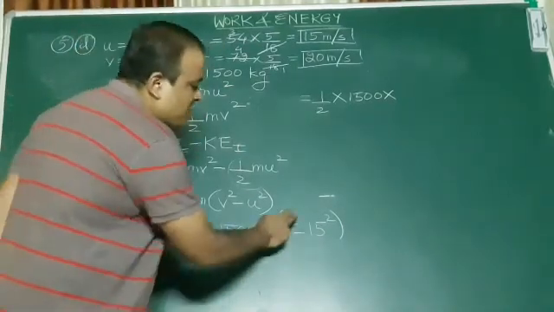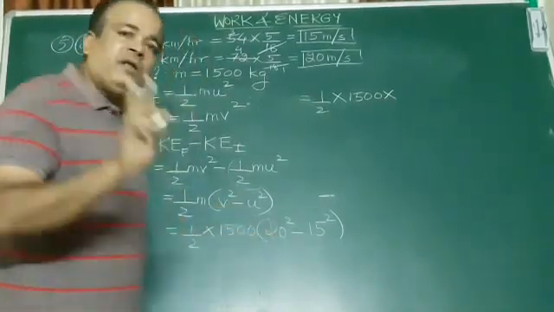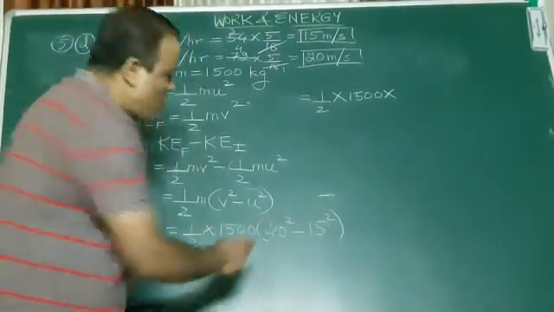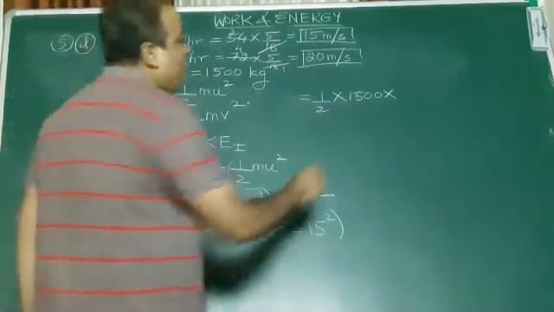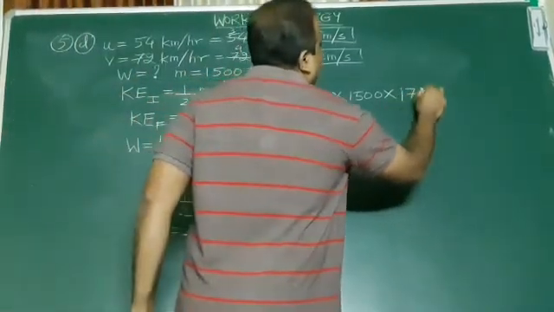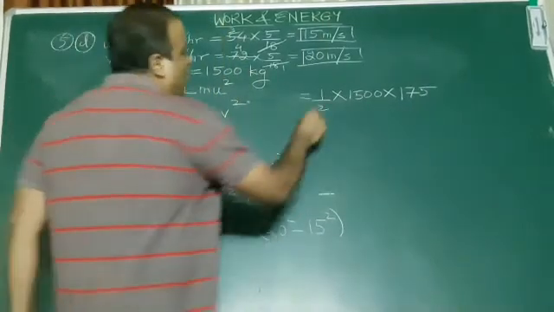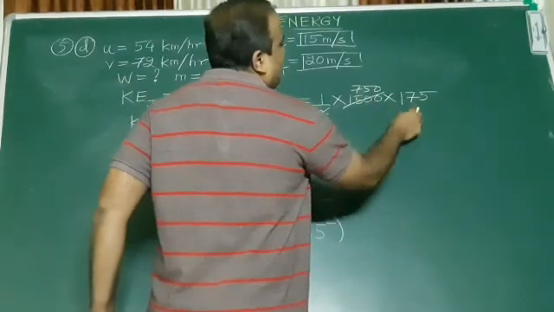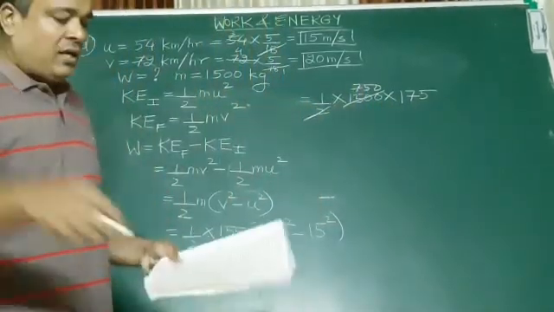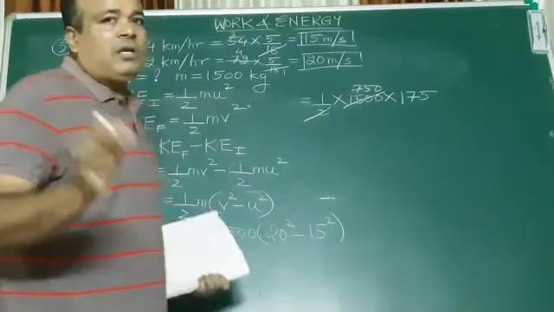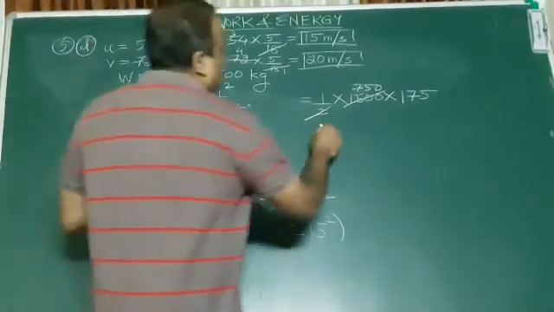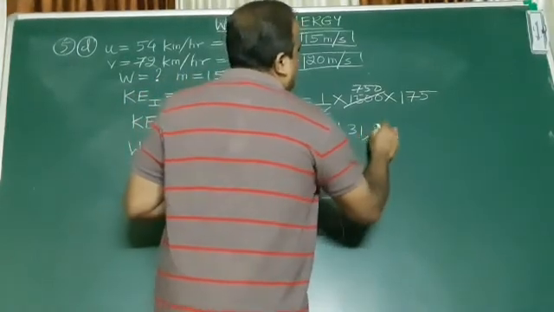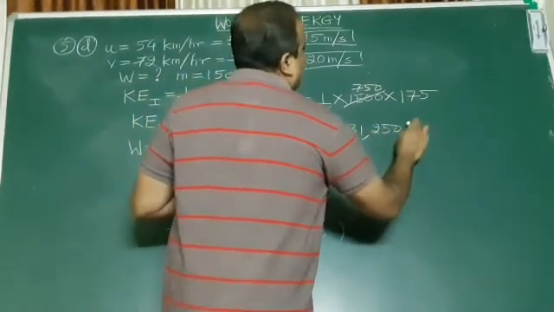20 ka square kya hai, 2 ka square 4 aur 2 zeros. So this becomes 400, and 15 square you all know is 225. So 400 minus 225 becomes 175. Then if you multiply 175 by 750, you will get the answer which is given in your textbook. I am writing the answer directly from here. So you will get 1,31,250.